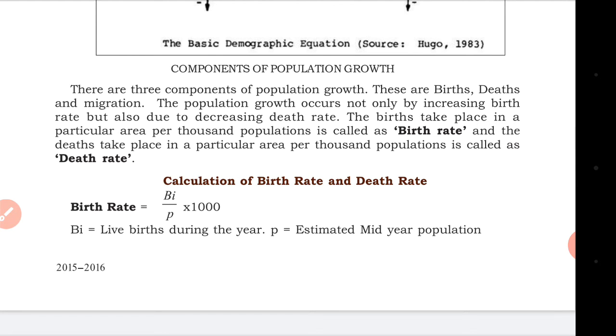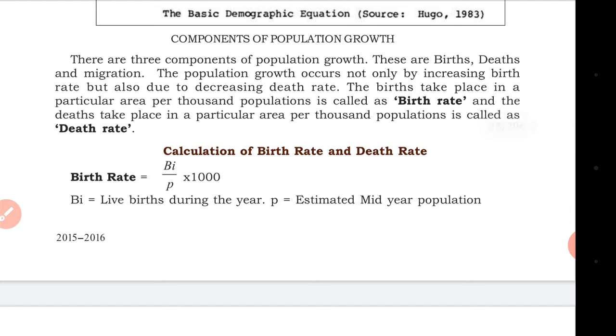Population growth occurs not only by increasing birth rate but also due to decreasing death rate. Population growth increases by many births or by a decreasing death rate. The births taking place in a particular area per thousand population is what we call the birth rate, and the deaths taking place in a particular area is what we call the death rate. Calculation of birth rate and death rate.